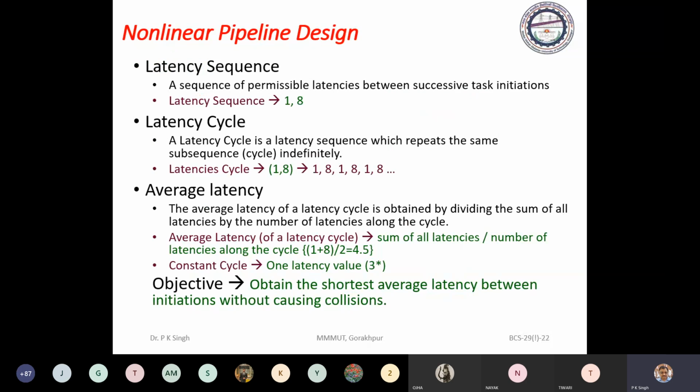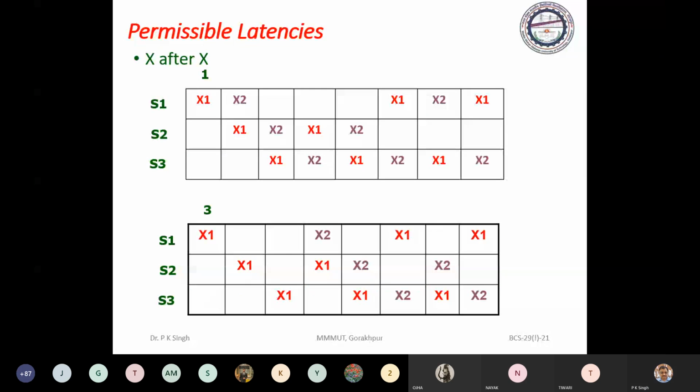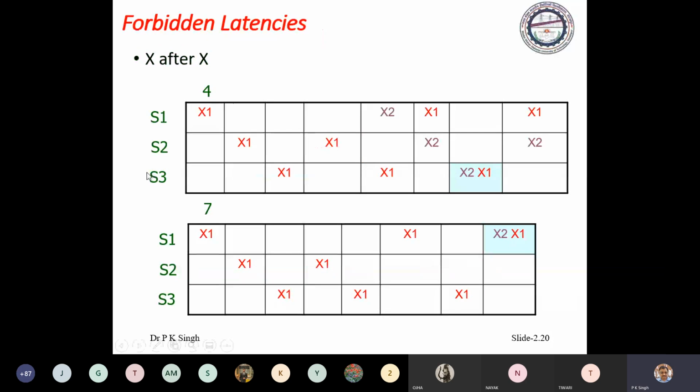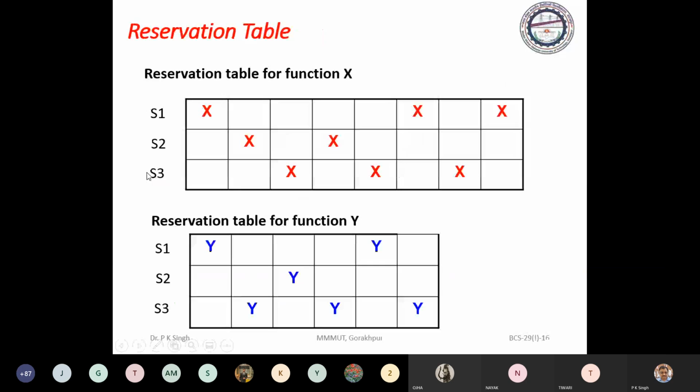And similarly for 6, you may see here. For 6, you just see, we do it on this one, go back, here we mark this. 1, 2, 3, 4, 5, 6, 7, 8.